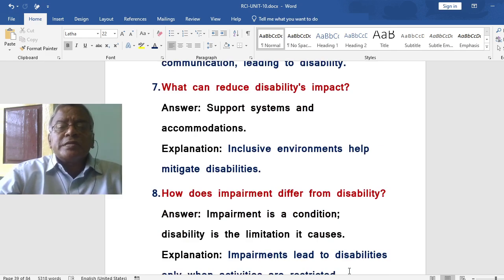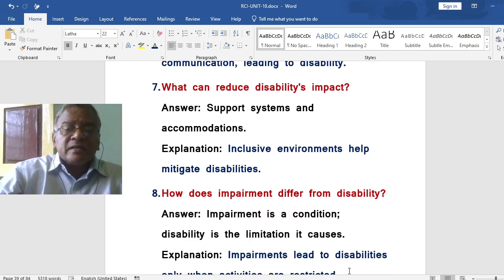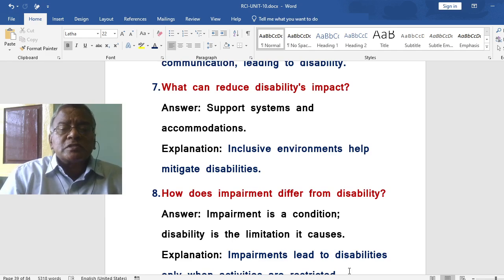What can reduce disability's impact? Which can help in order not to have disability? That is support systems and accommodations. Inclusive environments help reduce or mitigate disabilities.